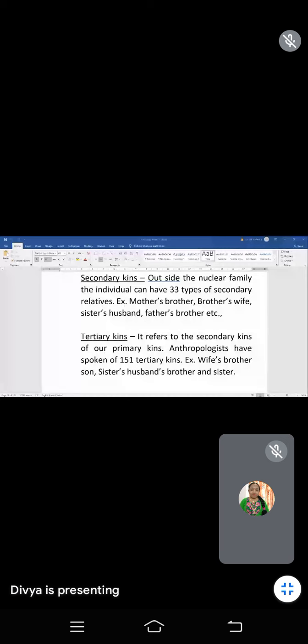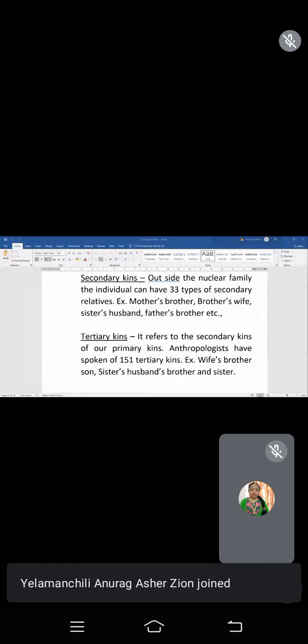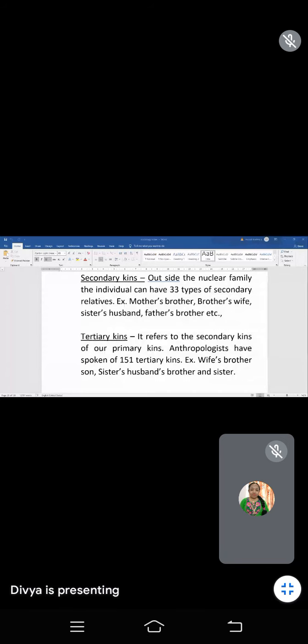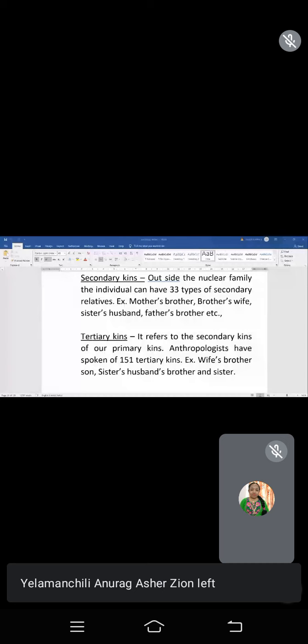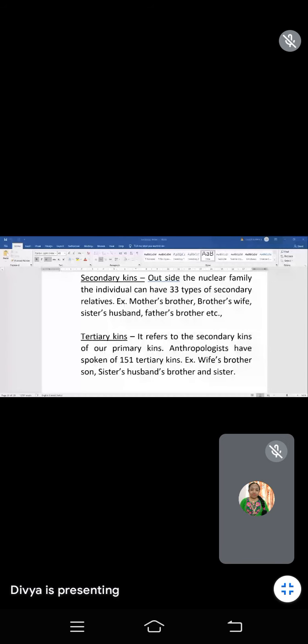For example, mother's brother, brother's wife, sister's husband, father's brother, whoever it may be, and so on. There are 33 types of such relations. This is very useful in the competitive exam. Remember, I have seen so many questions on blood related type questions and also relations.